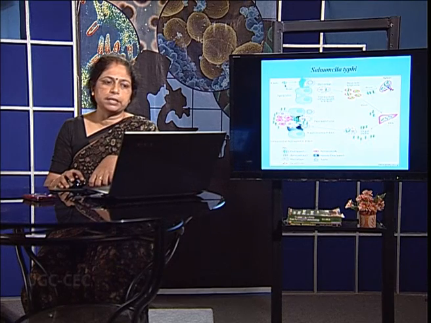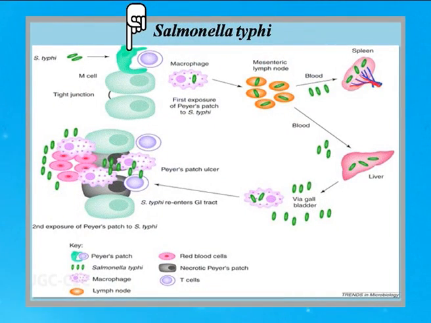Salmonella typhi is another organism which does not release any toxin. However, this may contaminate the food, especially fruit juices or any liquid item which is mixed with some water. Now, this water may contain Salmonella typhi, which ultimately leads to a disease commonly known to us as typhoid. The Salmonella typhi, which is a gram-negative bacteria, enters the M cells. The M cells are present in the Peyer's patch of the gastrointestinal tract.